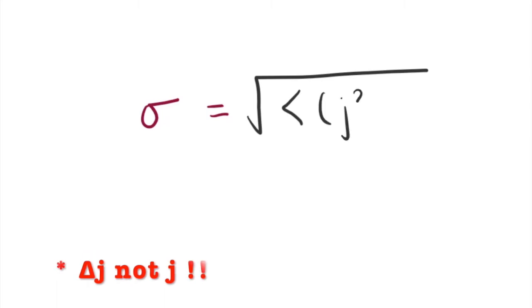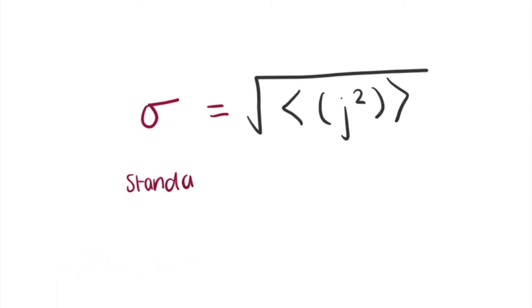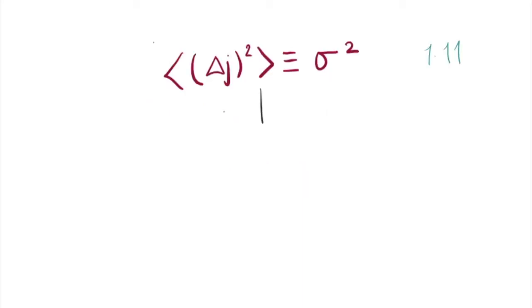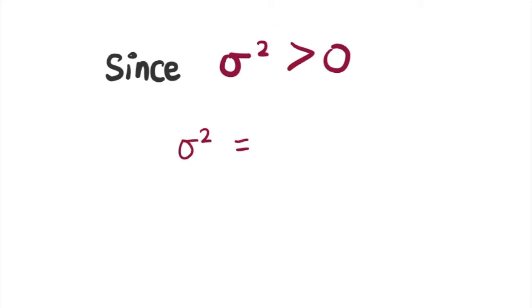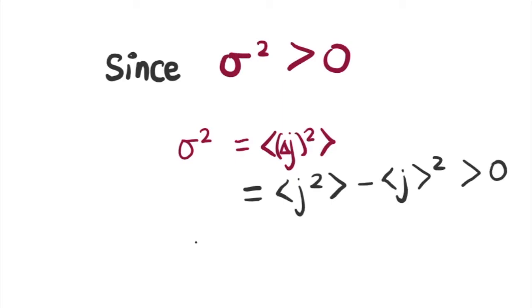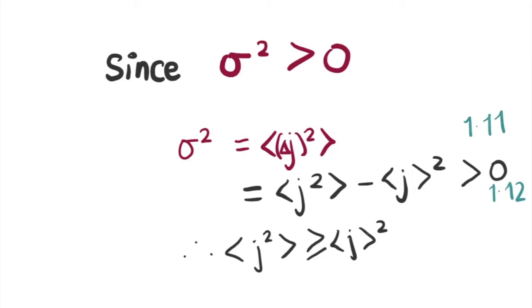Instead, we can square the values to get the standard deviation squared, which is the variance, given by sigma squared. Whereas sigma itself is the square root of the average of the square of the deviation from the average. This is the spread about the average of j. Using some algebraic manipulation that you can find in the book, we can also obtain this expression for sigma squared. Since sigma squared is non-negative, the following must be true and can only be equal to 0 when we have the same value, i.e. the spread of the distribution is 0.